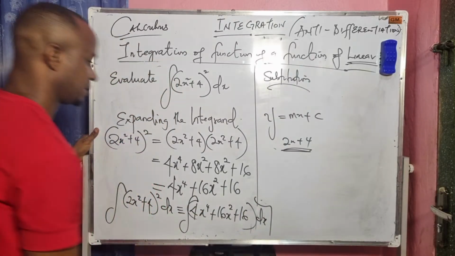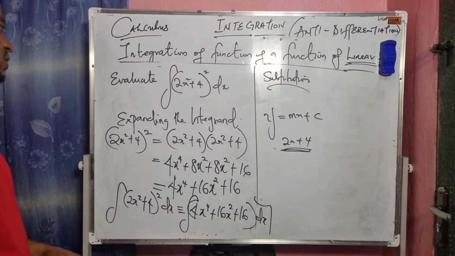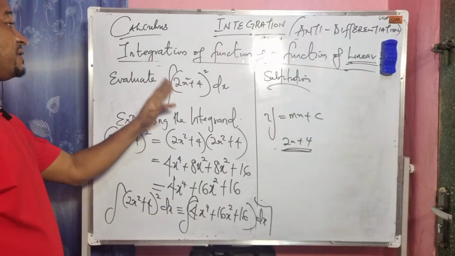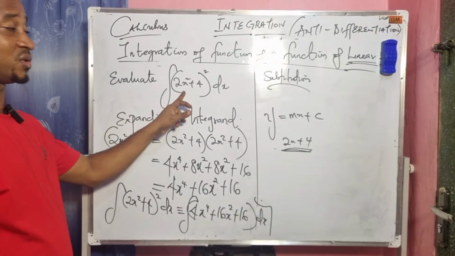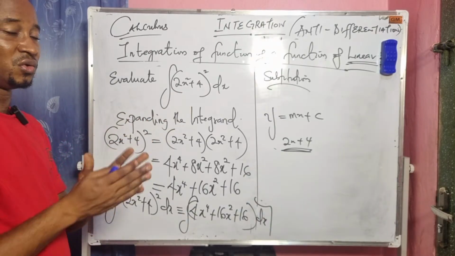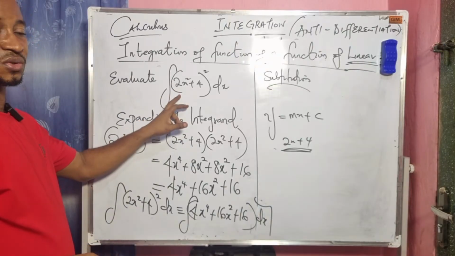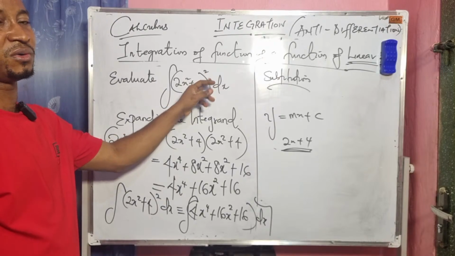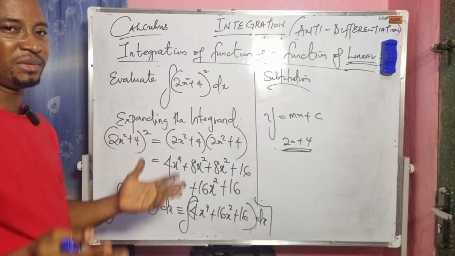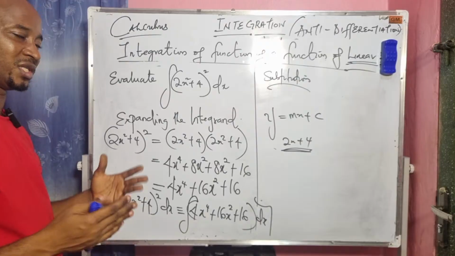Please don't forget. The reason why we cannot use the linear function rule we just discussed is because this is a quadratic function. The rule cannot work with this function, so we have to just expand. Even if we have to the power of 3 or 4, expand. Use a binomial expansion method to expand it.